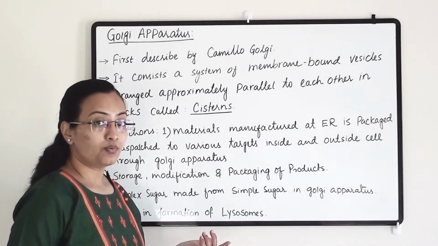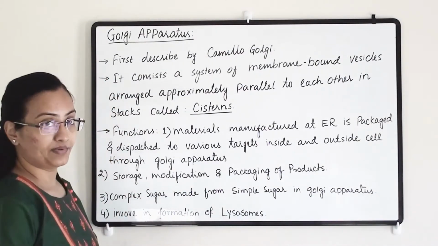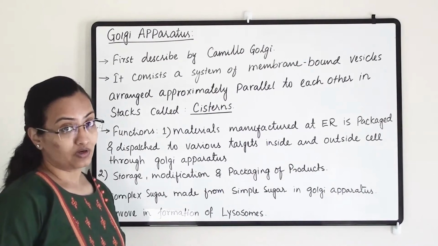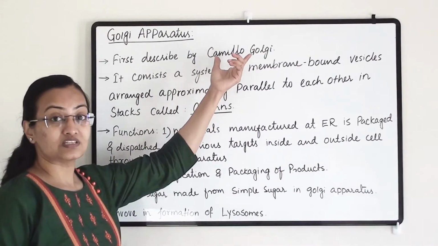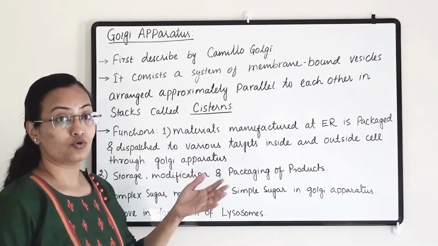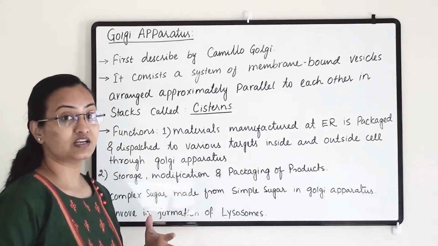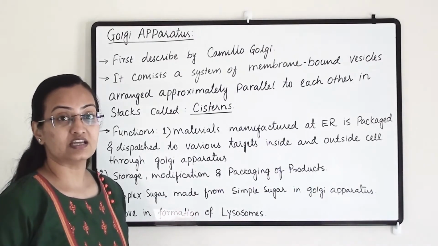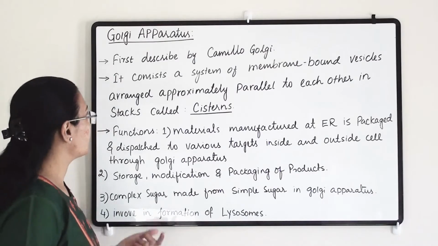Our another important organelle is the Golgi apparatus. It was first described by Camillo Golgi. Camillo Golgi was a scientist who first saw the Golgi apparatus, and he described its function and made a remark that the Golgi apparatus is an important organelle in the cell.